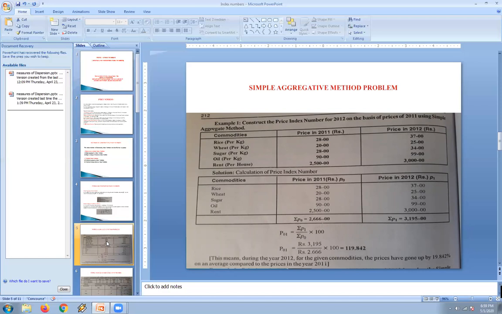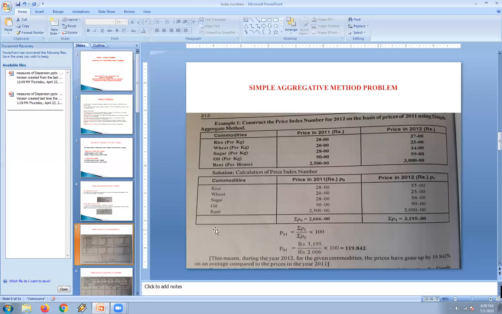90 rupees, and the rent he paid is 2,500. In the same manner, for 2012 the price for 1 kg of rice is 37, wheat 25 rupees, sugar 34 rupees, oil is 99 rupees, and the rent he paid is 3,000. Now we have to calculate. We can very easily see the variations or changes from 2011 to 2012. So we have to calculate the price index.